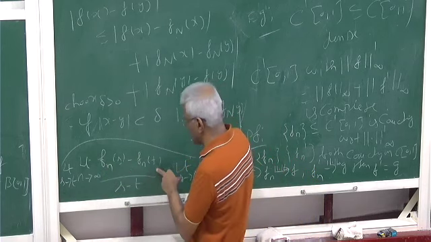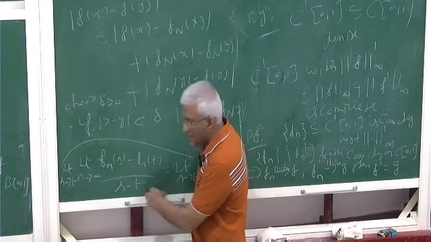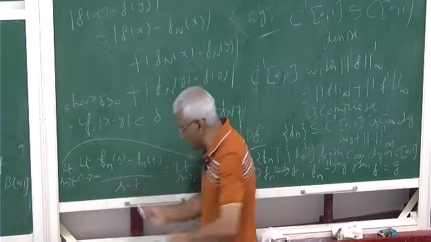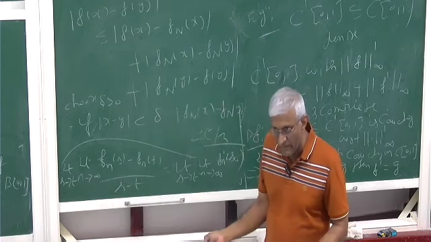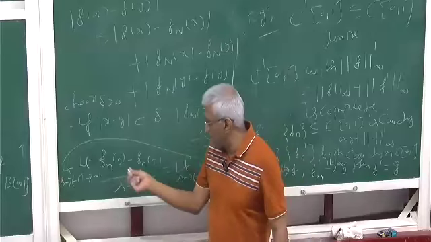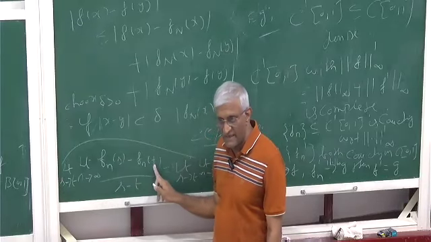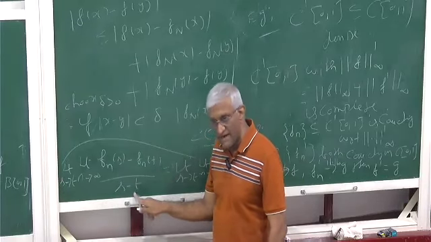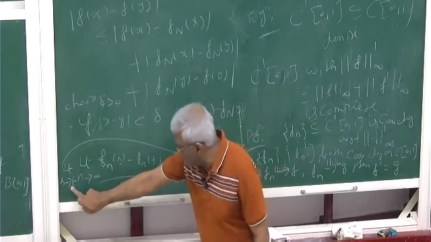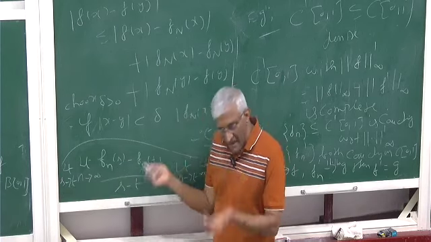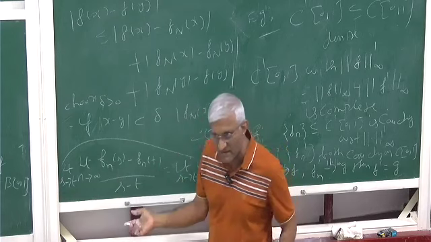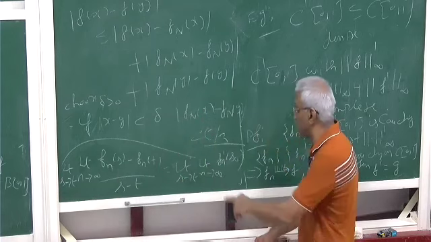So this will be F of S minus F of T divided by S minus T. Now the limit S going to T will be precisely F prime at T, if it exists. So that it exists should follow from here.